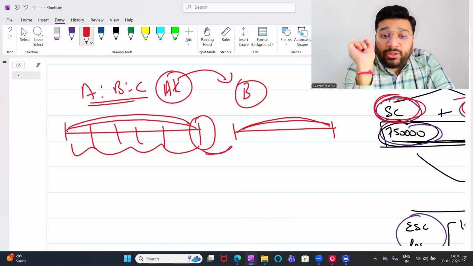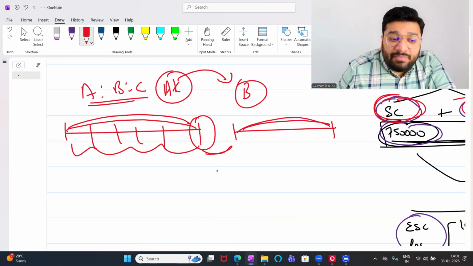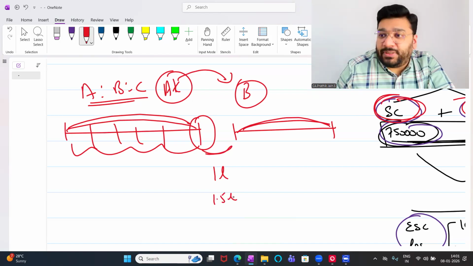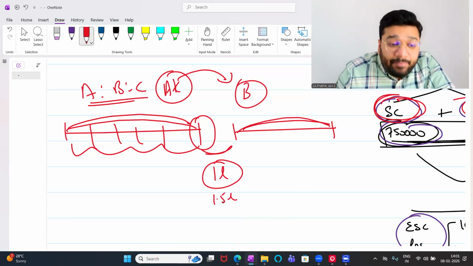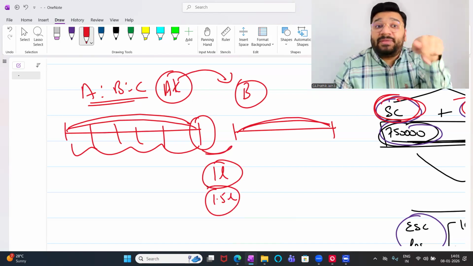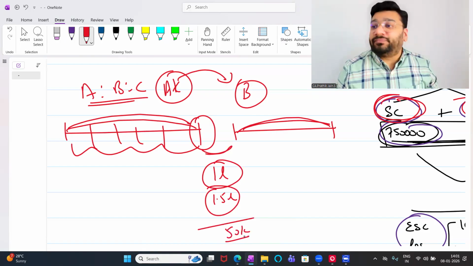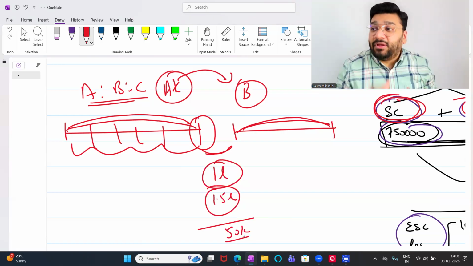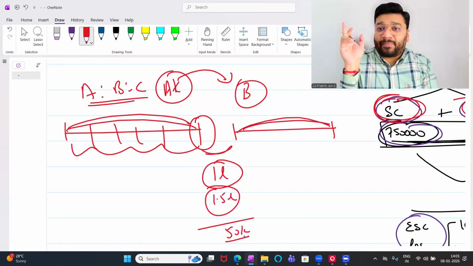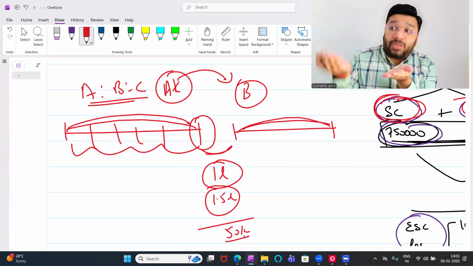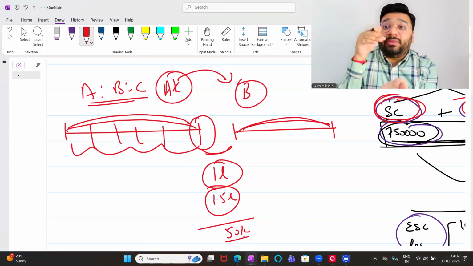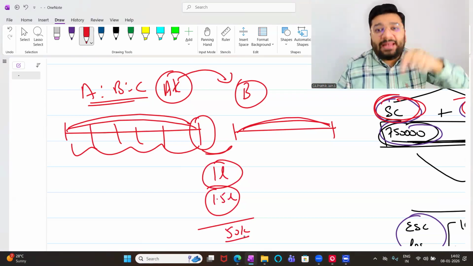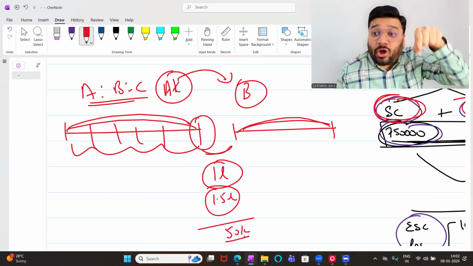On the date of acquisition, I wanted to know that to buy the business worth 1 lakh rupees, how much extra I paid. I paid 1.5 lakh rupees. Worth of the business, 1 lakh. I paid 1.5. So I want to know how much extra I paid: 50,000 rupees. I went to DMart and purchased the product. I want to know that on the day when I purchased the product, not 1 year later. So goodwill and capital reserve has to be computed always on the date of acquisition.